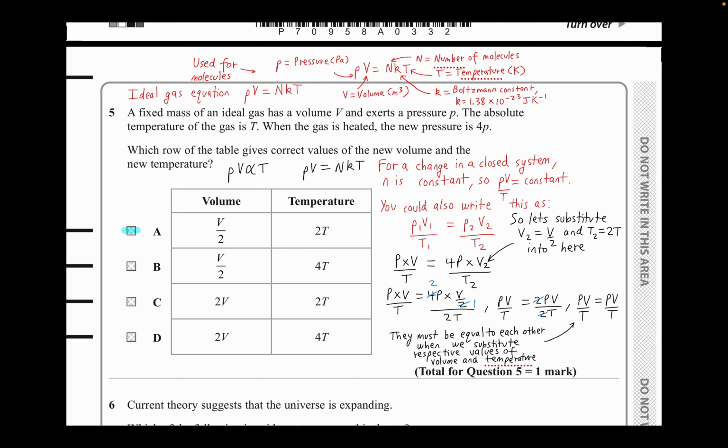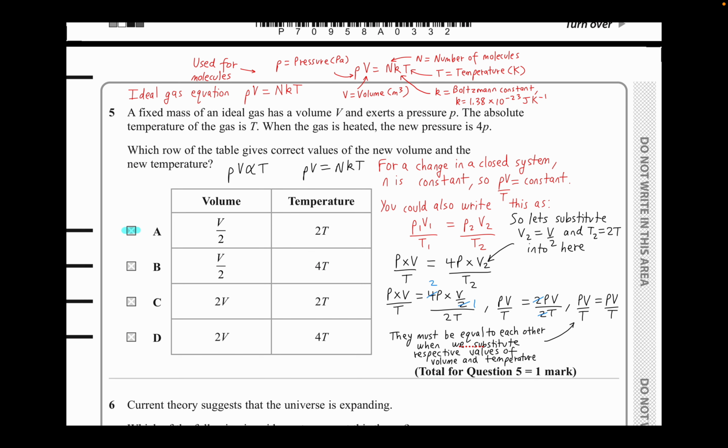Now this is a question involving the ideal gas equation, which you can use as PV equals NkT. Now I'm just going to describe what these values stand for. P stands for pressure, measured in pascals. V stands for the volume, measured in meters cubed. N stands for the number of molecules. k stands for the Boltzmann constant, which will be given to you, I'm assuming in your formula sheet. And T is temperature in kelvins.